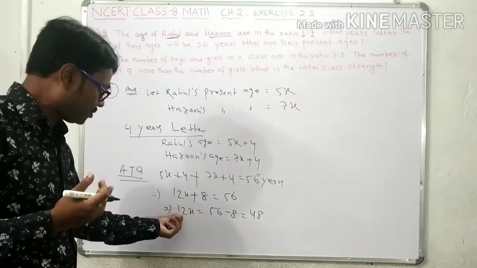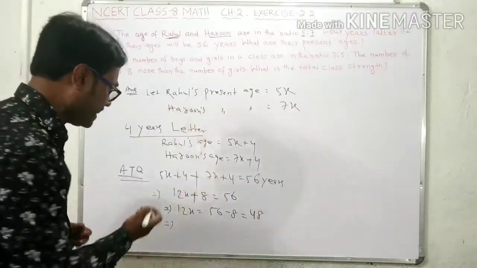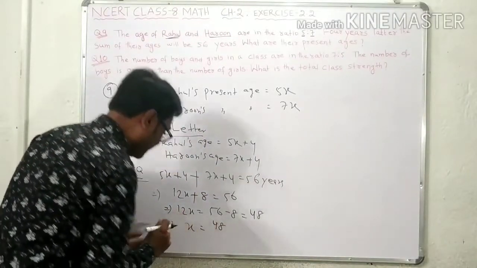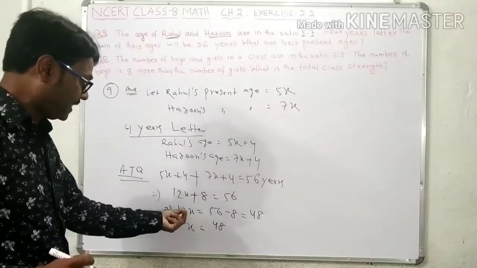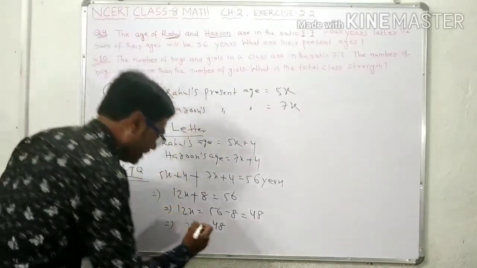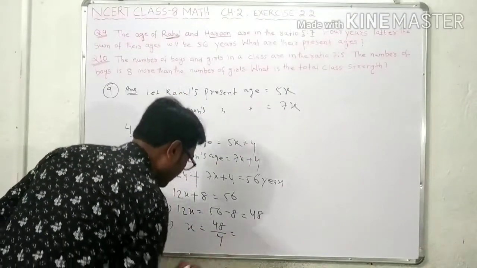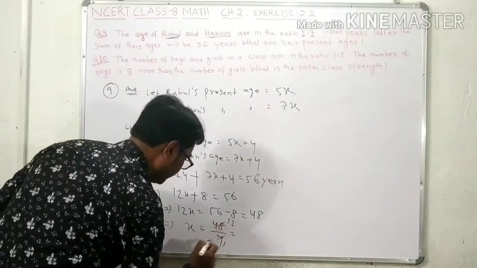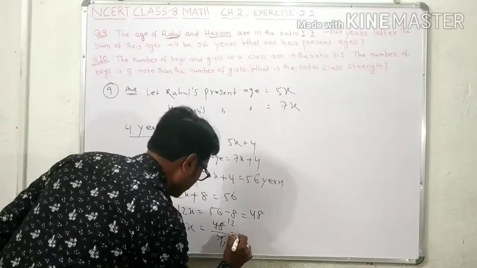So you need to transfer this 12 to the right hand side. So it is x is equal to 48. Here 12 is multiplied. If you shift it to the right hand side, it will be divided. So it is how much? 4 1s are 4, 4 2s are 8, means it is 12. x is equal to 12.